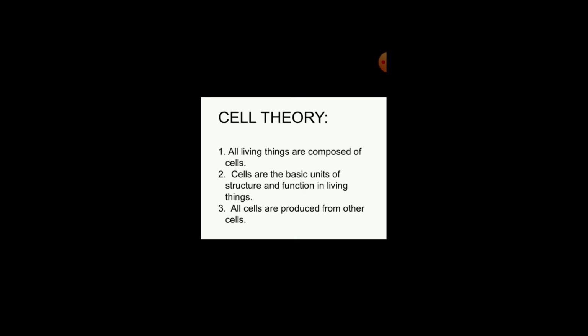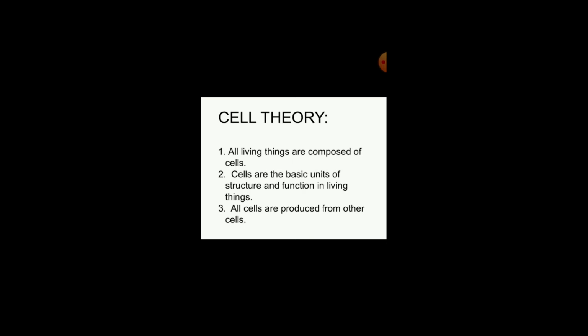They summarized the findings of other scientists, and it puts forward two main concepts. The body of all organisms is made up of cells, and cells are the structural and functional units of organisms. These are the two main concepts of cell theory.